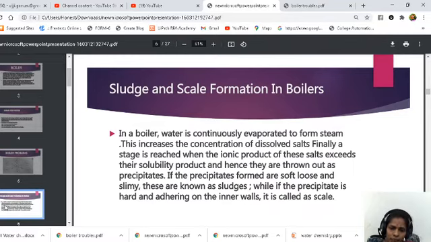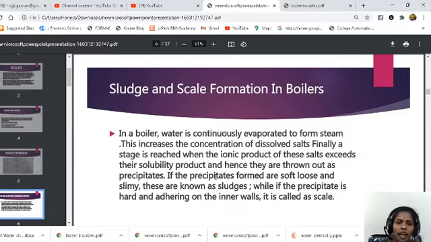Scales and sludge formation in the boilers. In a boiler, water is continuously evaporated to form steam. This increases the concentration of dissolved salts. Finally, a stage is reached when the ionic product of these salts exceeds their solubility product, and hence they are thrown out as precipitate.